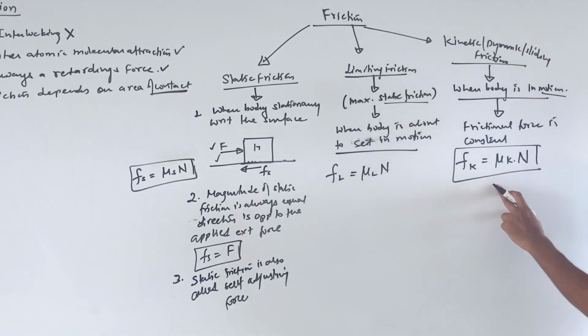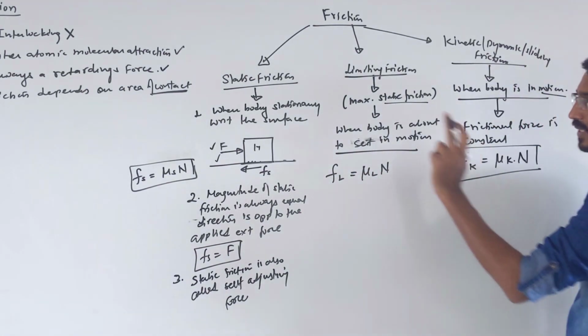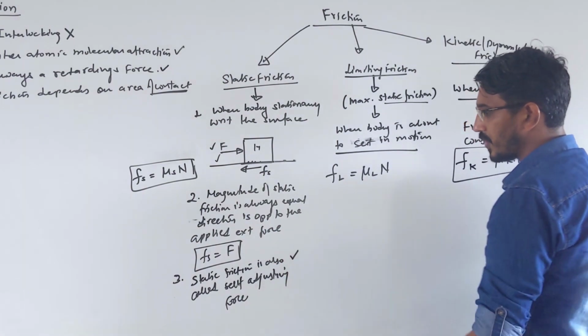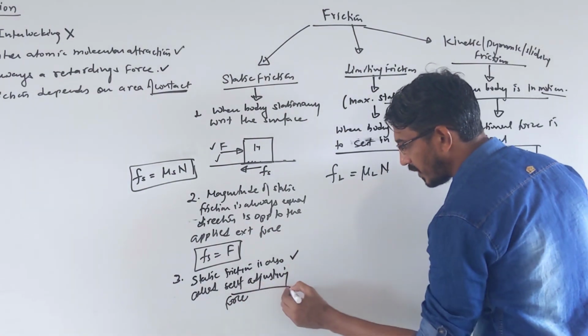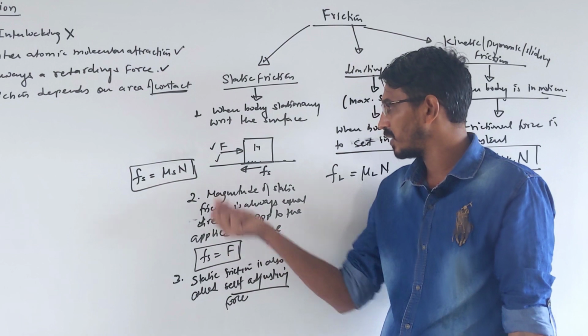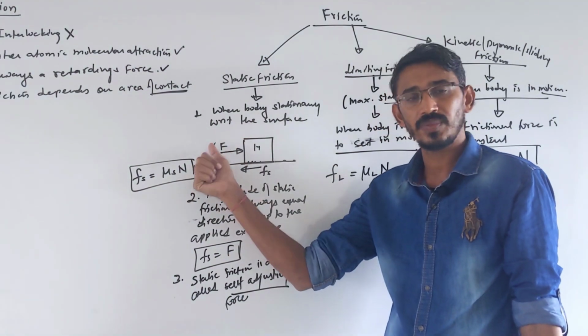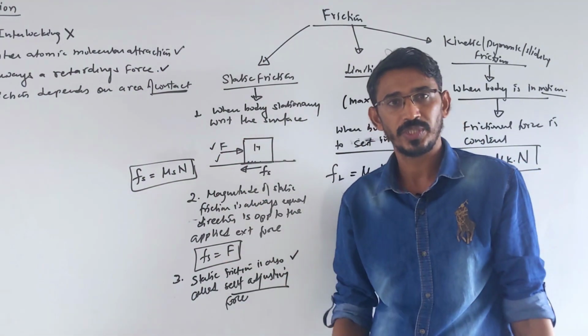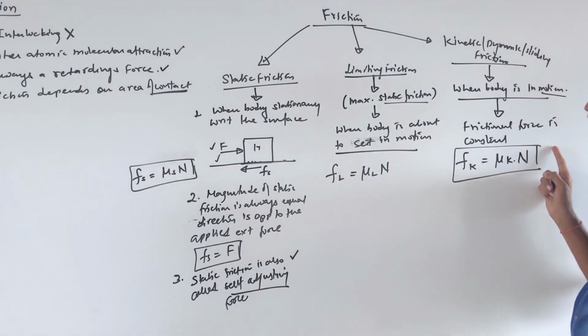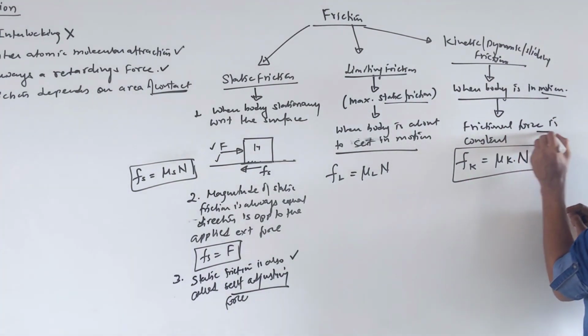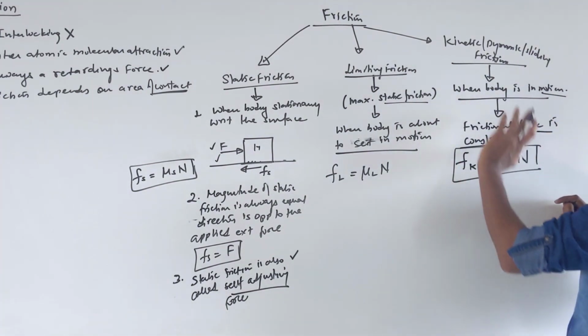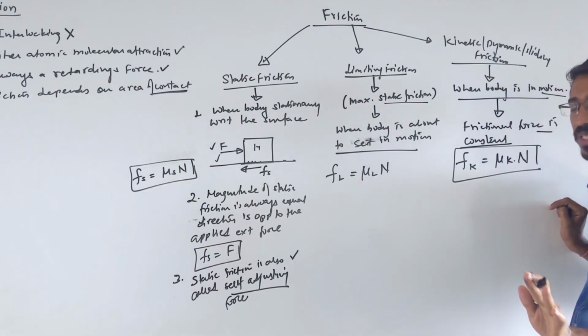Now, what is the difference between these two again? I said this frictional force is self-adjusting, because its value will be the same as the external force we are applying. If you change this value, the static frictional force will also change. But here it remains always constant. The frictional force is constant, and does not depend on your external force applied once the body starts moving.